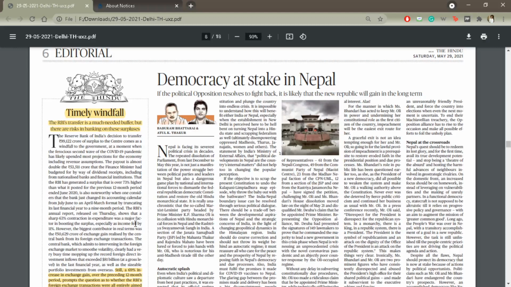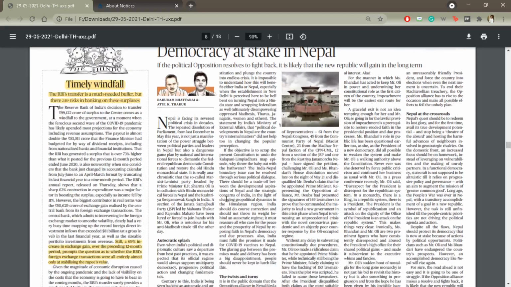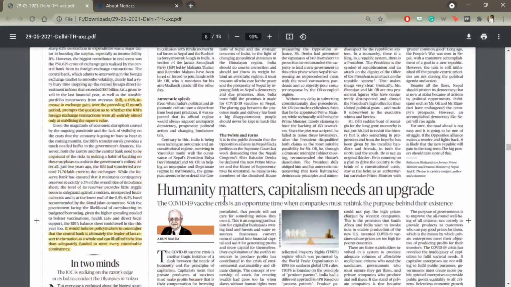The Communist Party, of which he is a member, was the one who spearheaded the movement against monarchy in Nepal. And now it is his party and he himself who has been doing this. So this is an extension placing the blame on KP Sharma Oli and the president for being convoluted in taking away democratic institutions from Nepal. This is something we discussed a couple of days ago also.